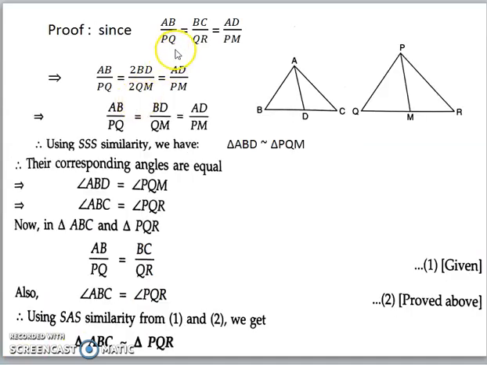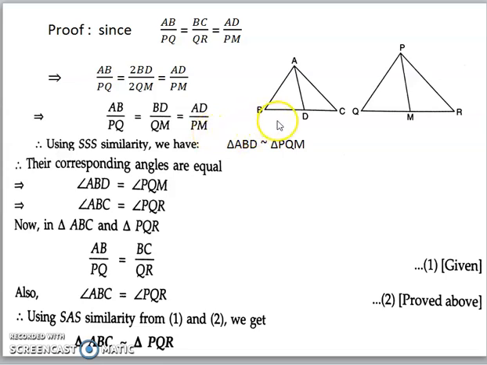Now it is given that AB by PQ is equal to BC by QR is equal to AD by PM. Here BC can be replaced with 2BD and QR can be replaced with 2QM because BD and DC are equal. So we can write it this way. Here 2 and 2 we can cancel out and the ratio will become AB by PQ is equal to BD by QM is equal to AD by PM.